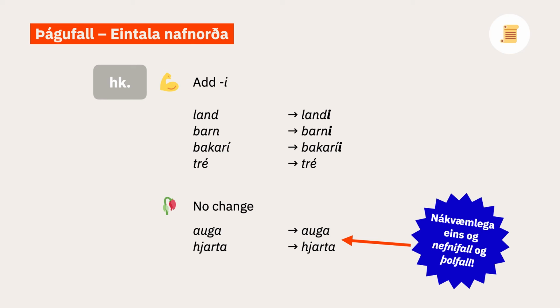As with the weak nouns in other genders, the dative form is the same as in the accusative. In fact, for neuter nouns, it's the same in the nominative too. So auga, auga, hjarta, hjarta, no change at all.